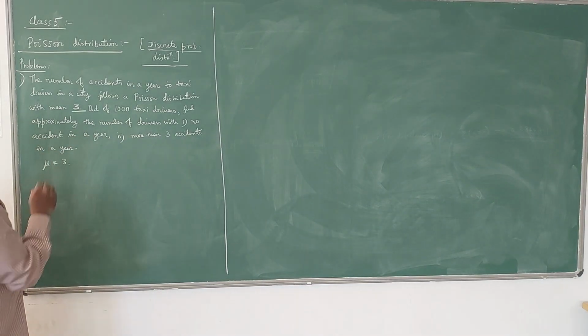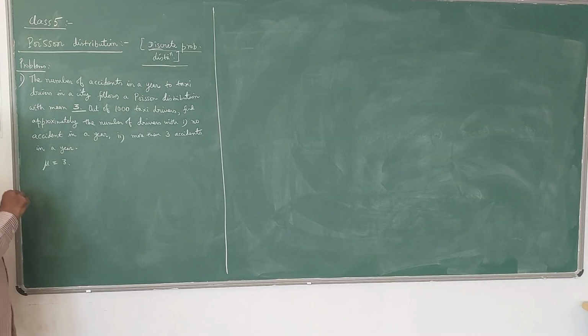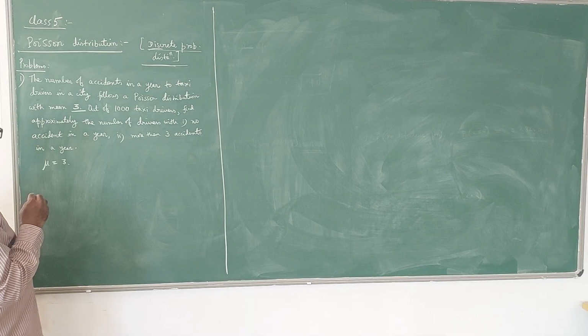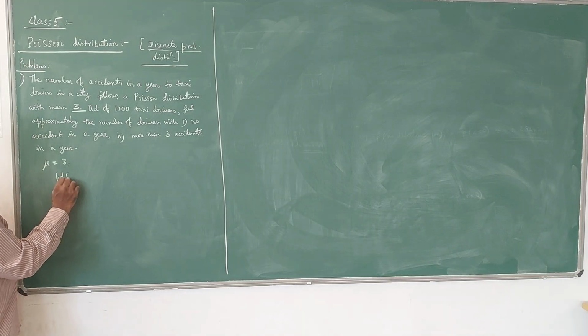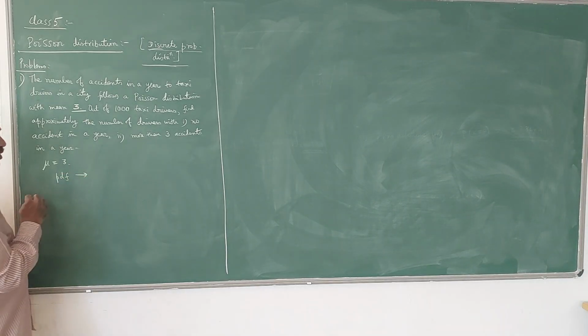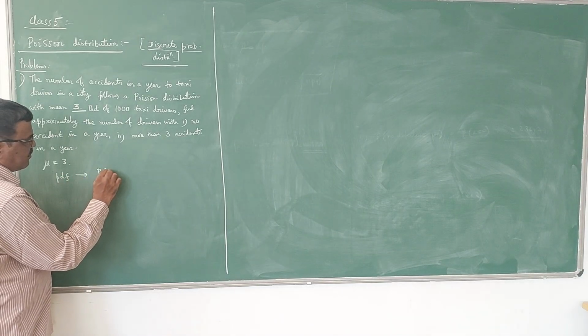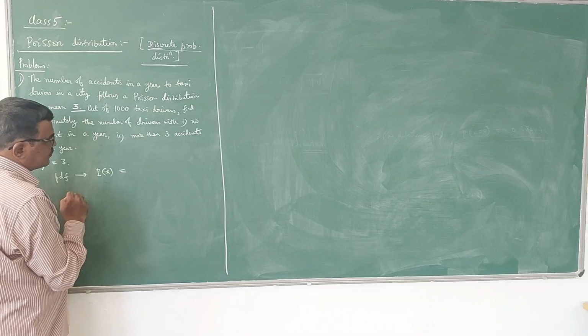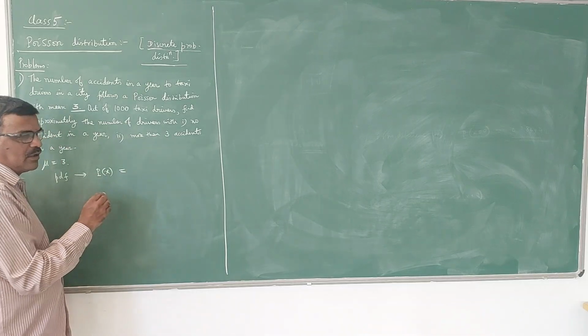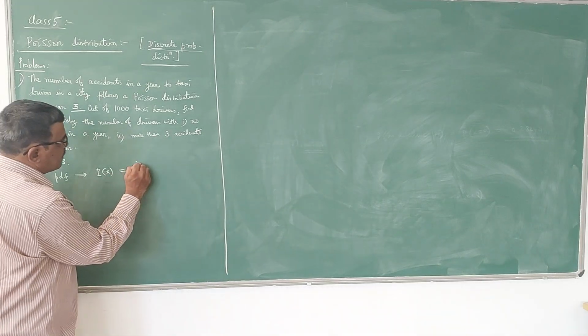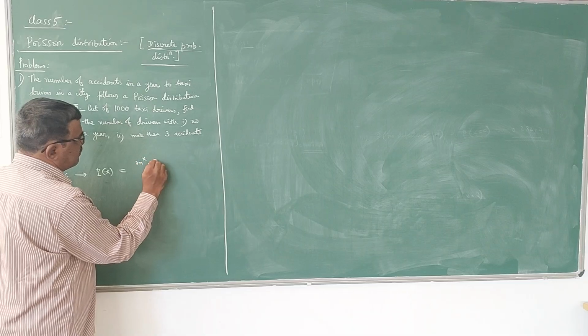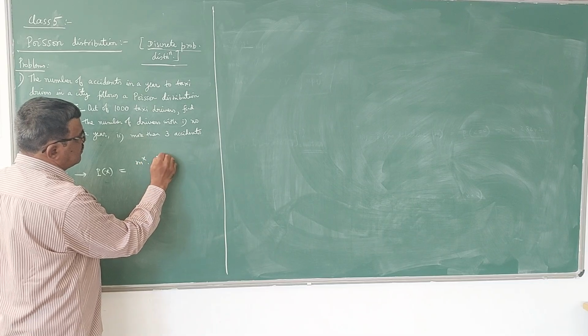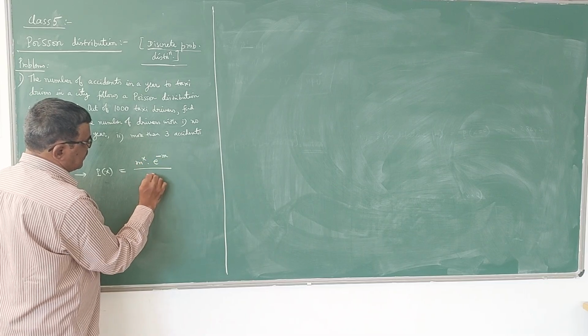So first let us fit the distribution function now. You know that the probability density function of a Poisson distribution is given by P of x is equal to m power x into e power minus m divided by x factorial.